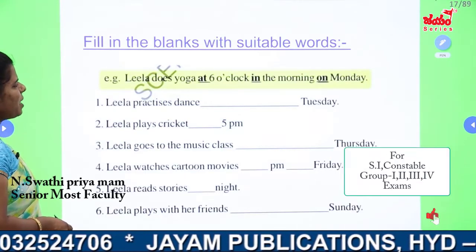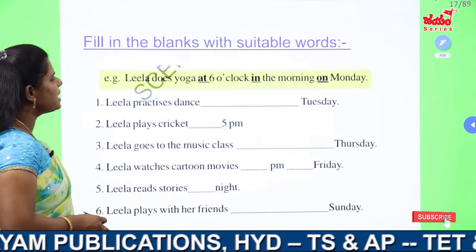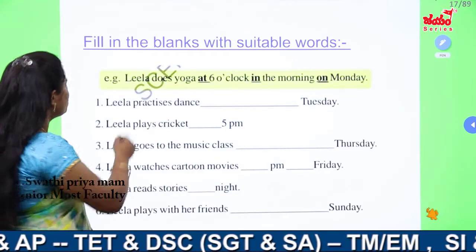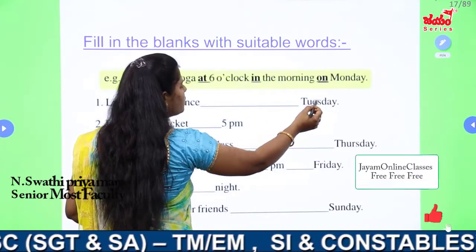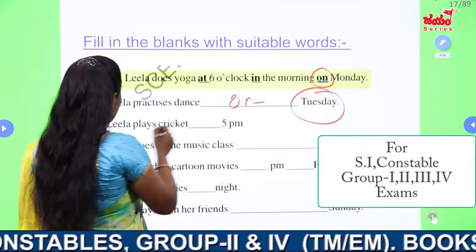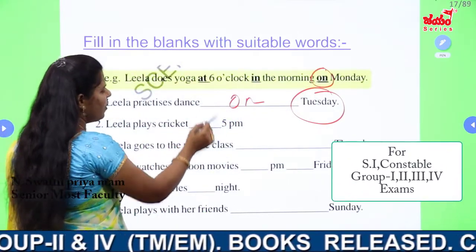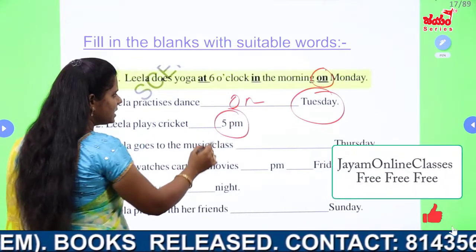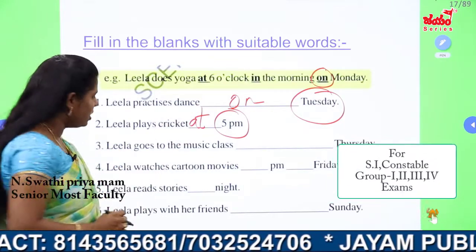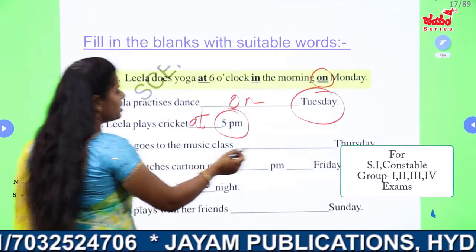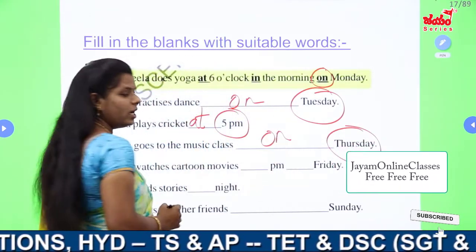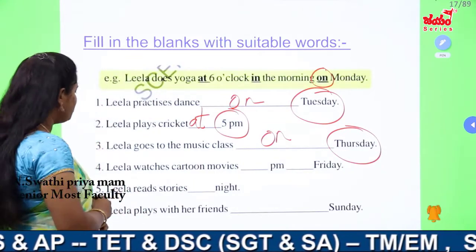Before going to see the previous paper bits, once again we will analyze the usage of at, in, on based on timings. So Leela practices dash Tuesday. Tuesday is the day, so we have to use here on Tuesday. Leela plays cricket dash 5 p.m. 5 p.m. is the exact time, so we have to use here at 5 p.m. Exact time takes at. Okay, next. Leela goes to the music class dash Thursday. Here again day means we have to use on Thursday, on Friday, on Saturday, like that we have to say.